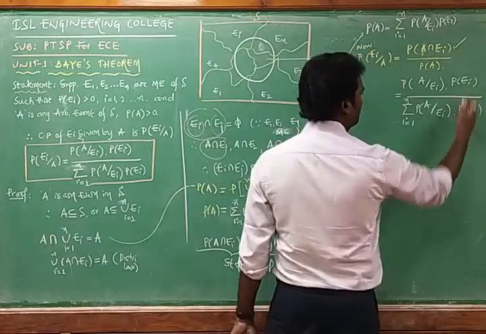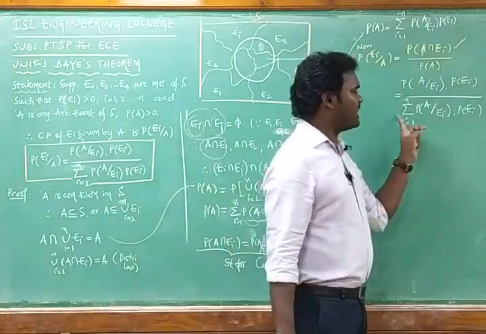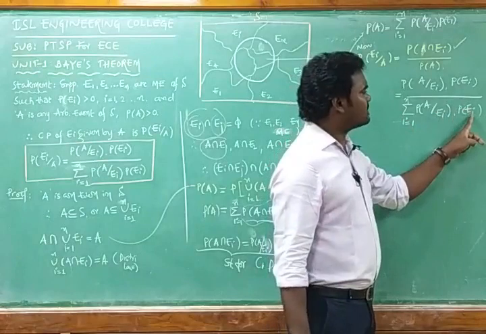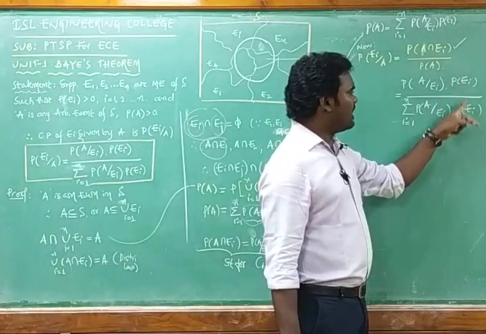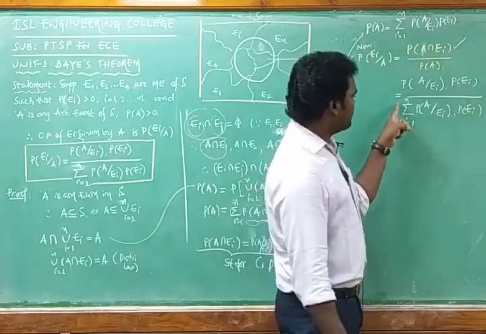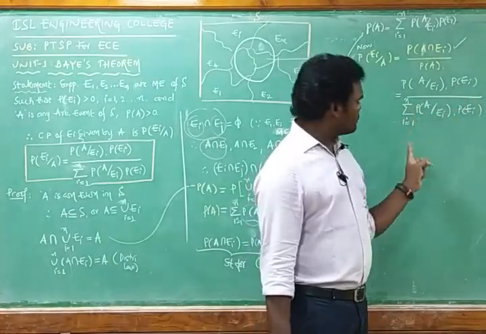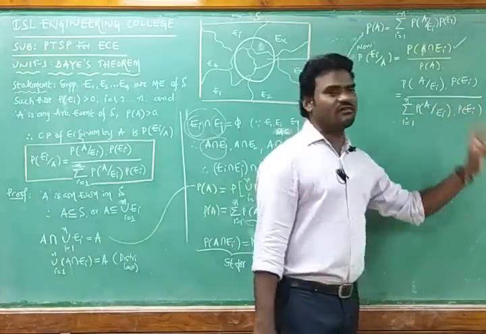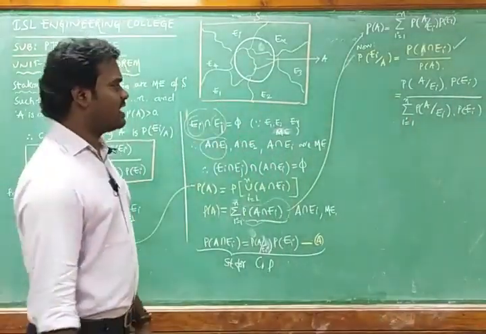You should not cancel this term, because it is inside the sigma. If the numerator and denominator were simply the same you could cancel, but here the term is inside the sigma, so by substituting i values we get the various P(Ei) values, that is the probability of Ei values.